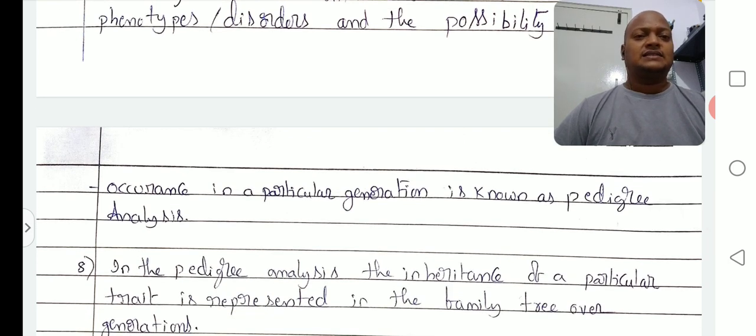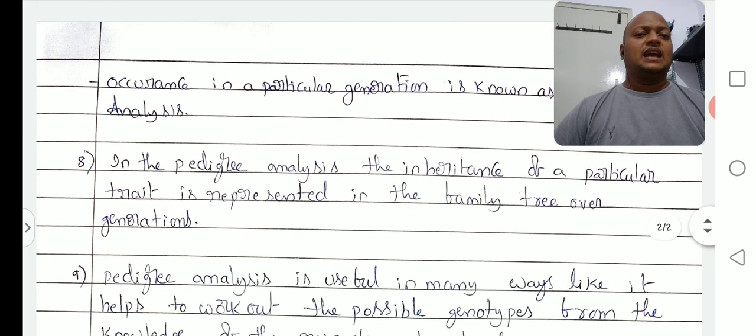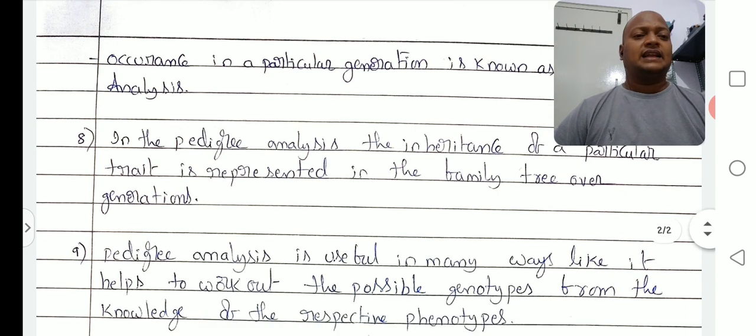By pedigree analysis, whatever disorders are possible can be shown. Next, in pedigree analysis, the inheritance of a particular trait is represented in the family tree over generations. If people in the family chart are suffering with a particular trait or disease, that should be explained by pedigree analysis.